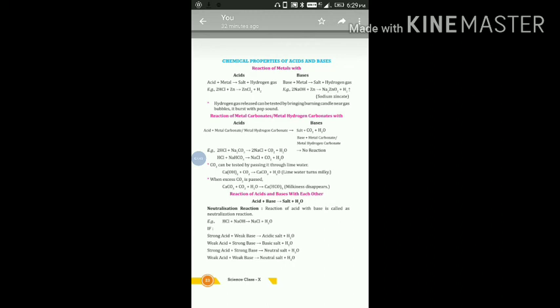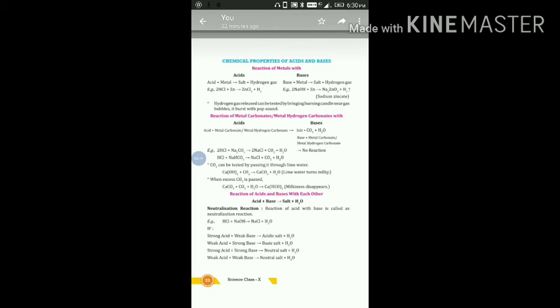And when weak acid reacts with strong base, then the salt produced will be basic salt. And when strong acid reacts with strong base, then the nature of salt will be neutral.